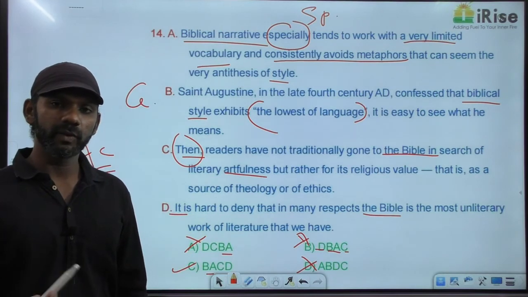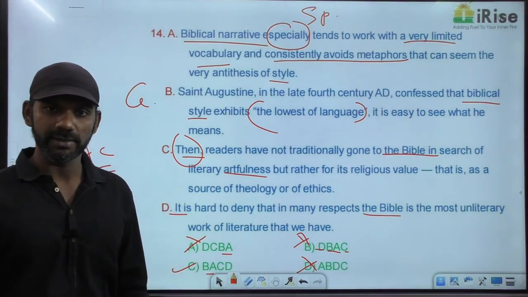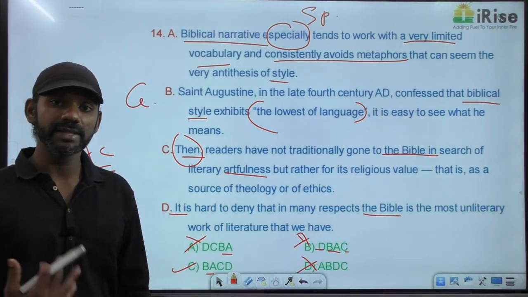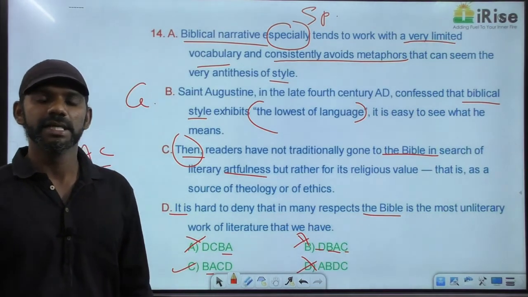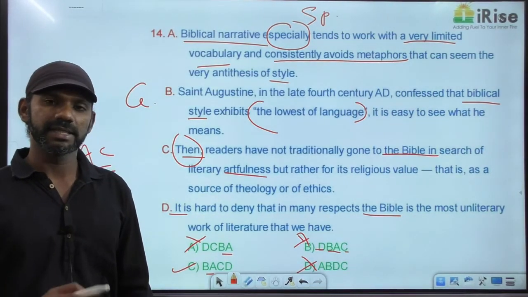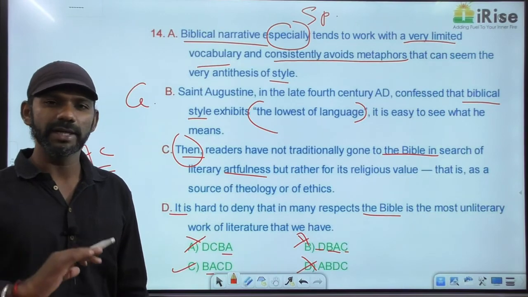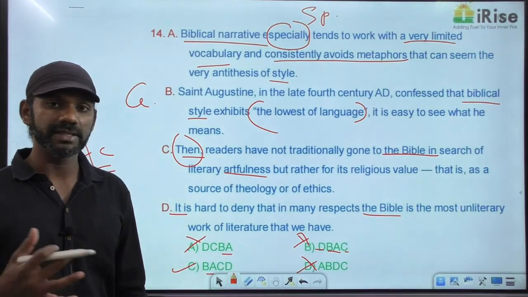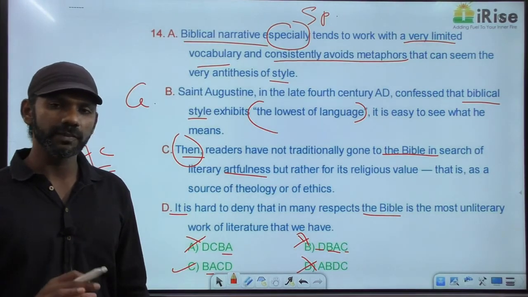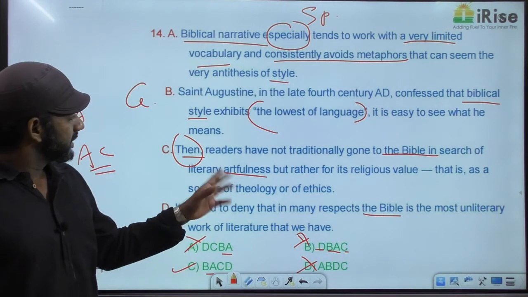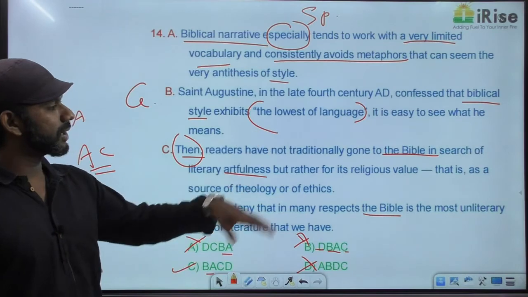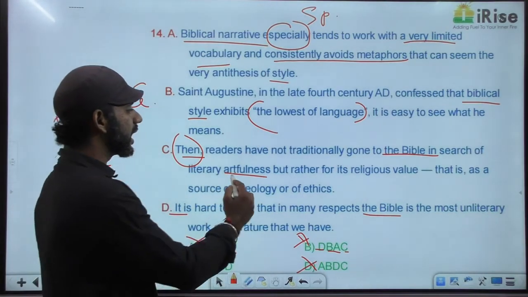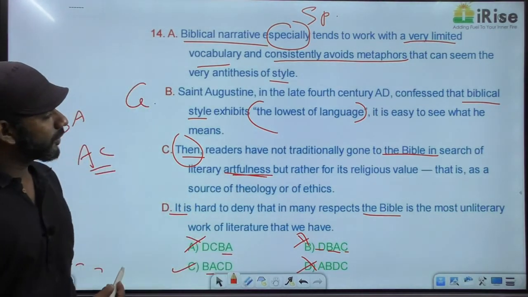An artful person is one who plays tricks on others, who cheats others, who deceives others, a cunning person. Whereas an artless person is a very sincere, straightforward, innocent, honest person. So even though artful sounds positive, it is negative. Artless sounds negative, but it is positive. Then readers have not traditionally gone to the Bible in search of literary artfulness, but for its religious value.